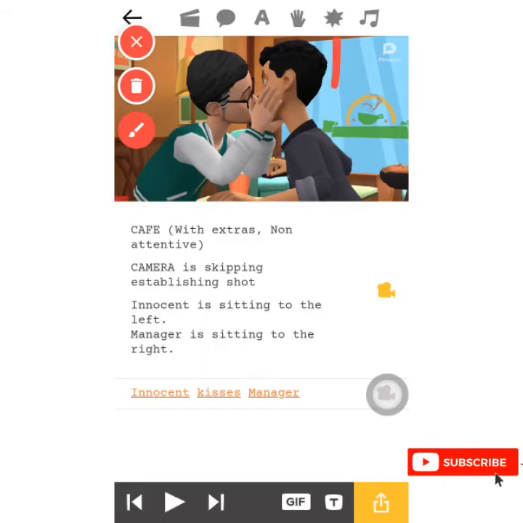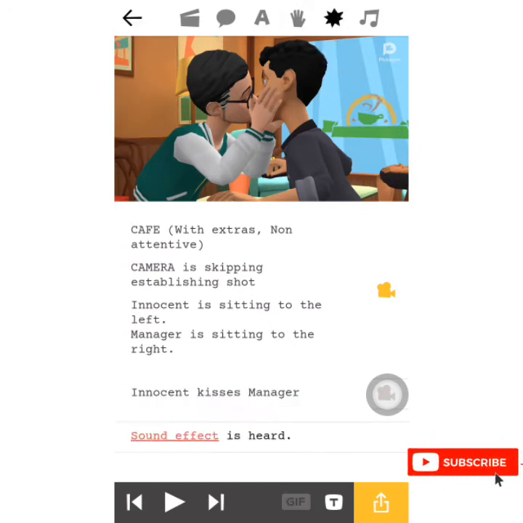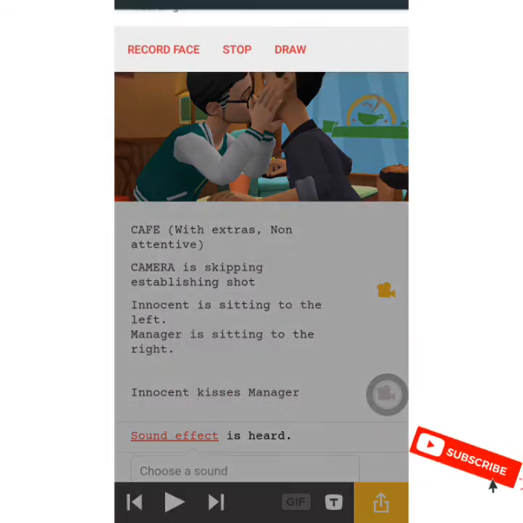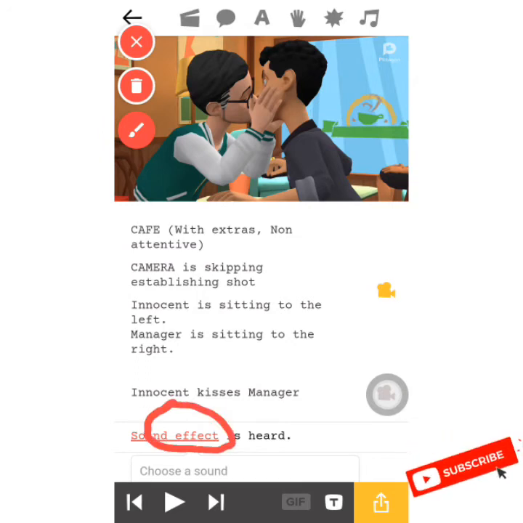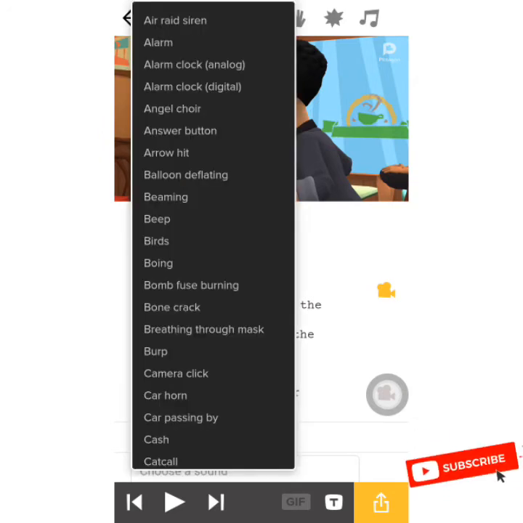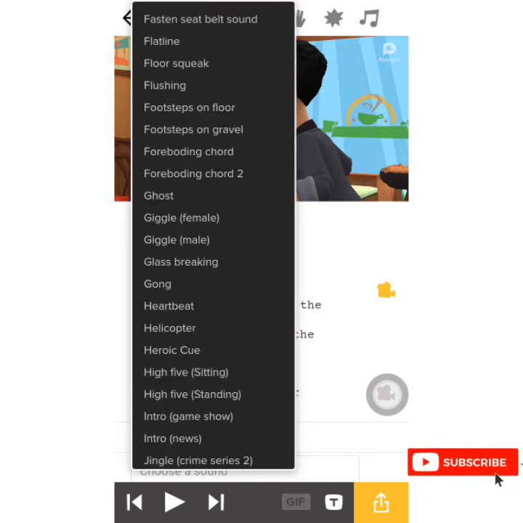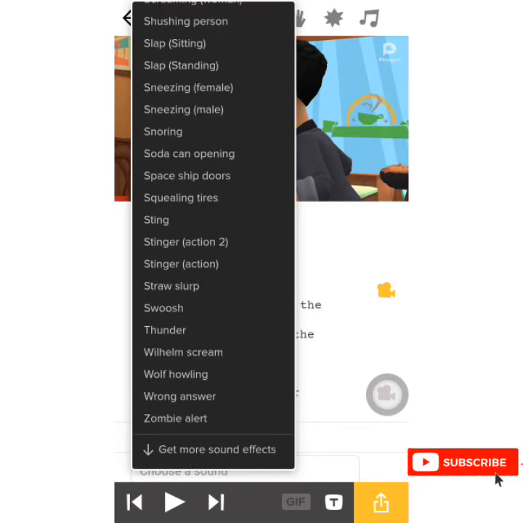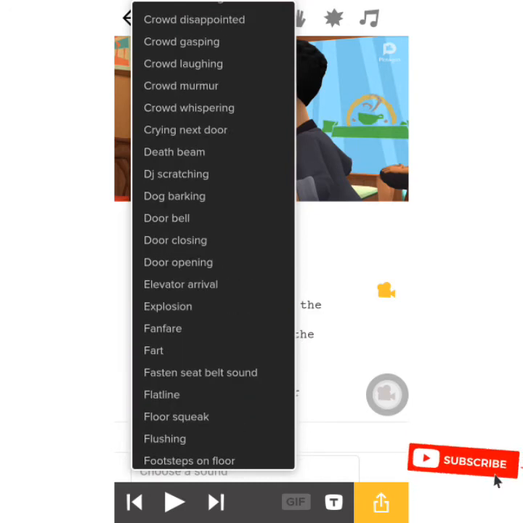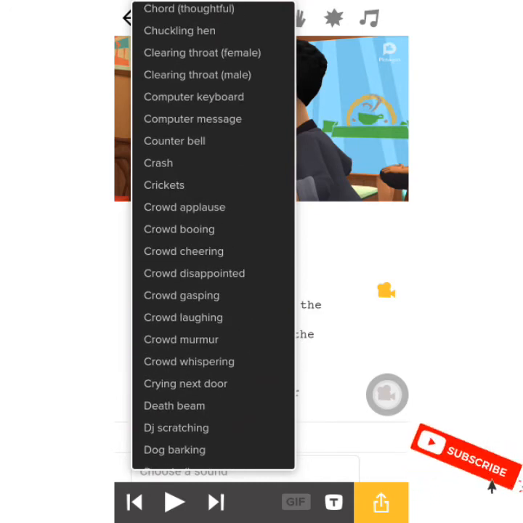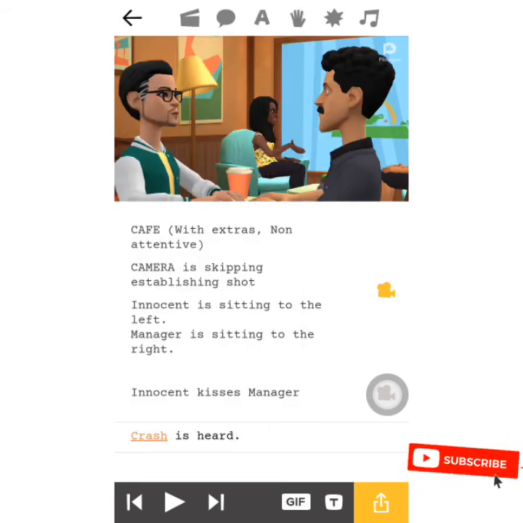Now the next one here is the sound effect. You click on that sound effect and you see sound effect is heard. You choose the kind of sound that is heard. At this point you cannot use your own sound, you use the system-made sound. You click on the sound effect and you see different sounds. You can click on get more sounds, so you can choose any type of sound that you want. Let us choose something like crash.